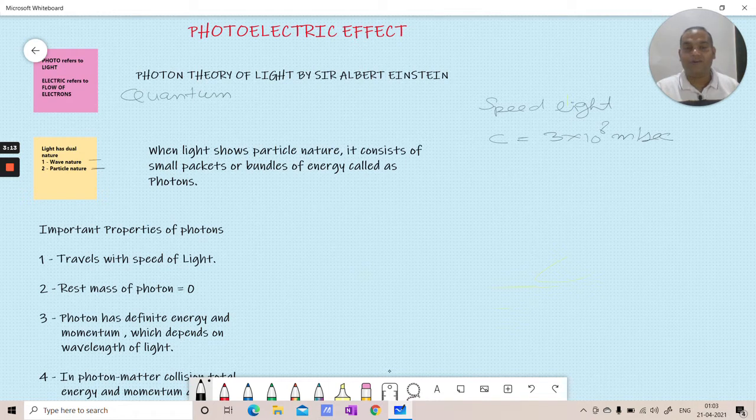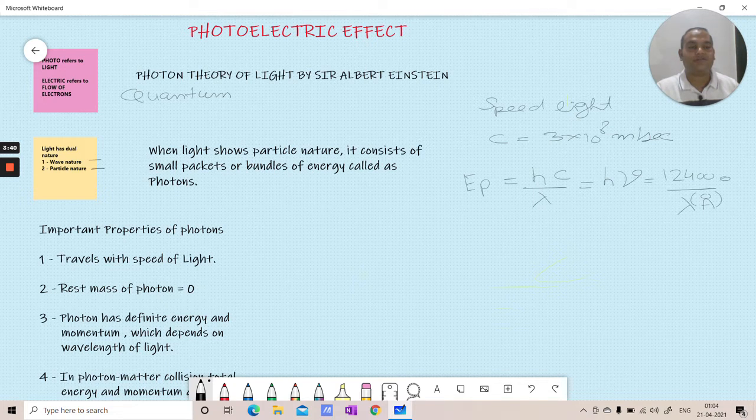Now here we can write the energy of photon is equal to hc by lambda, or it is equal to h nu, or it can be written as 12400 upon lambda, where lambda is in angstrom.